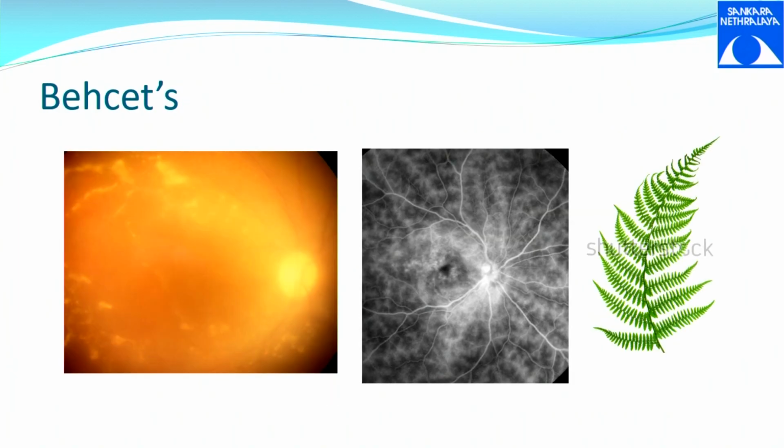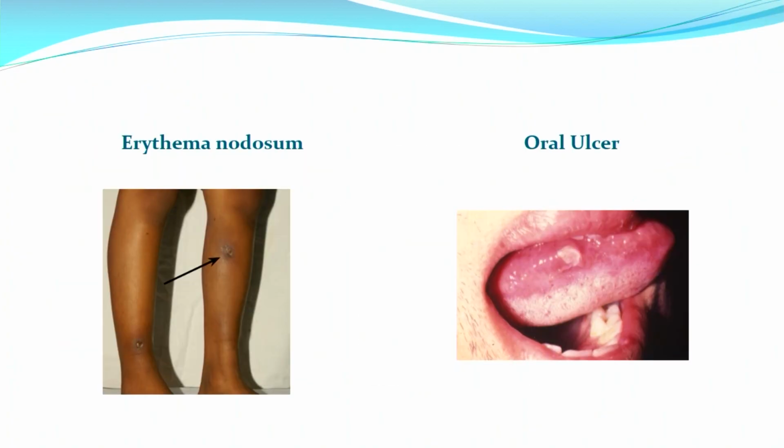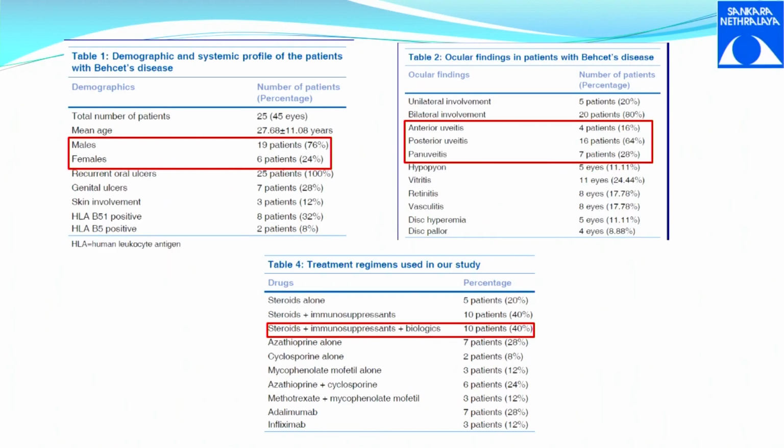non-caseating granulomas. So Behcet's is not a classical posterior uveitis, but it is mostly a panuveitis, and when it involves the posterior part of the eye, when you do FFA, you see a ferning pattern of leakage, which is noted in the FFA. So this is very classical of Behcet's, but this per se does not give a diagnosis of Behcet's. So you look for other features like erythema nodosum, oral ulcers, genital ulcers,